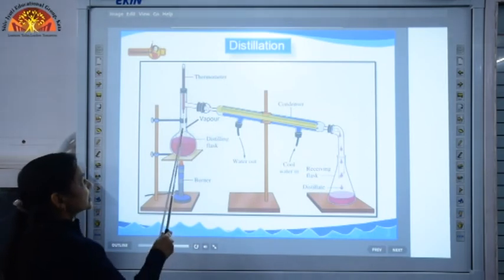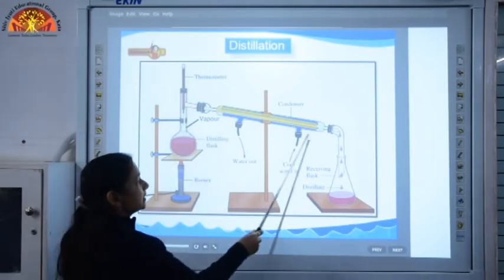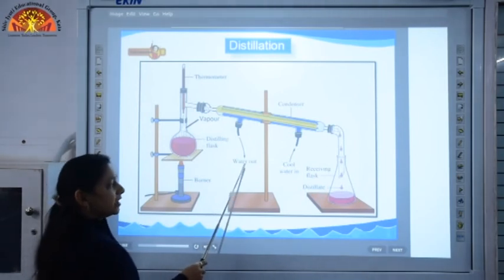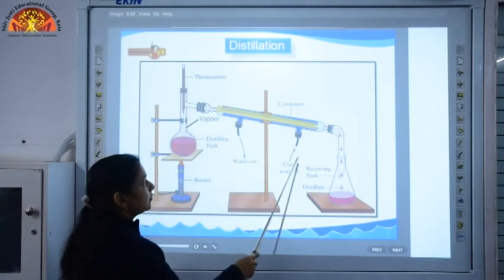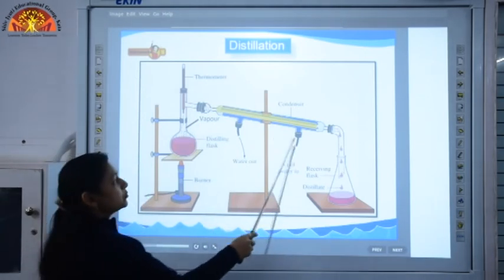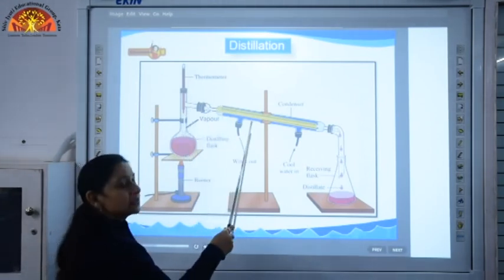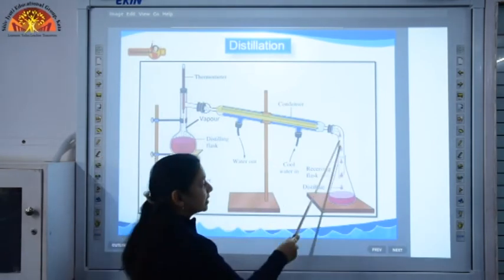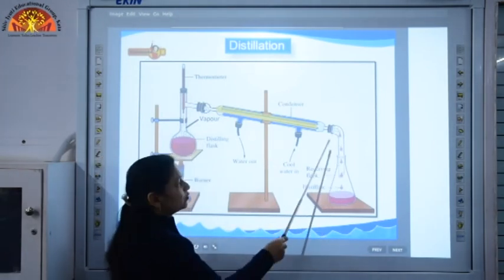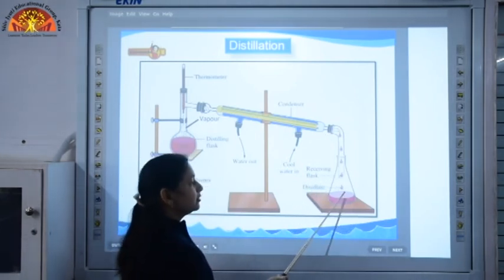The vapors which are formed by heating of water are allowed to pass through the condenser. This is a condenser where we have a water inlet and water outlet. Cold water is allowed to pass through this. So this makes the water vapors cool down, and when the water vapors cool down, they convert back into liquid state, and which is collected in the form of distillate in another flask.